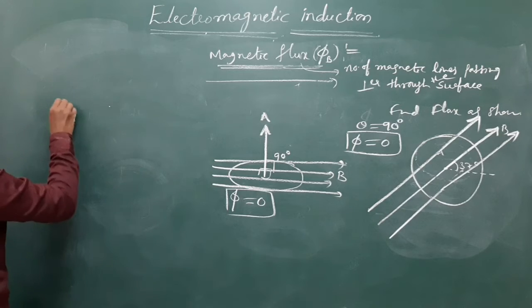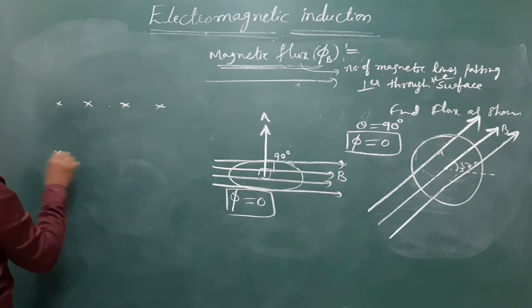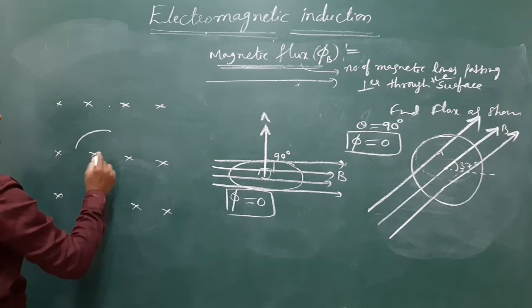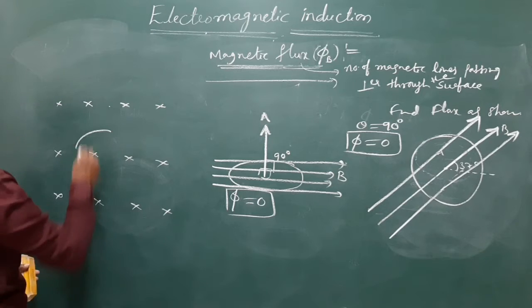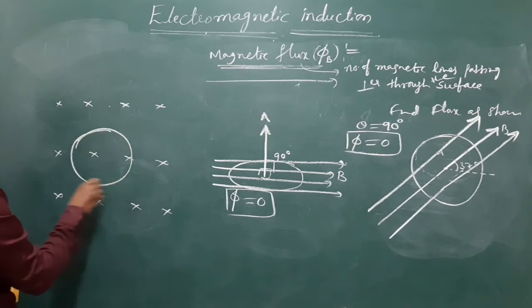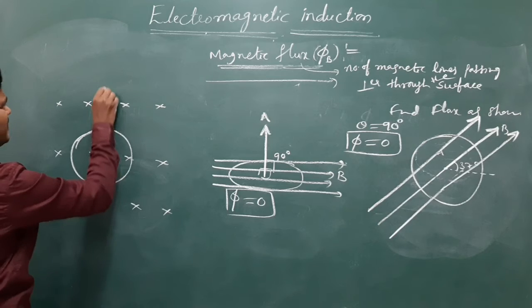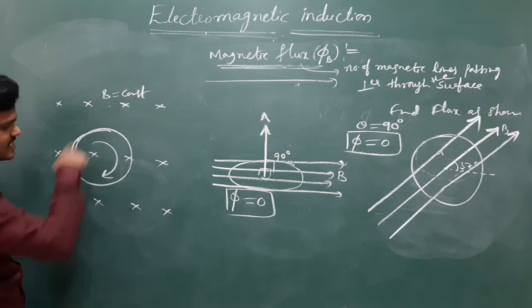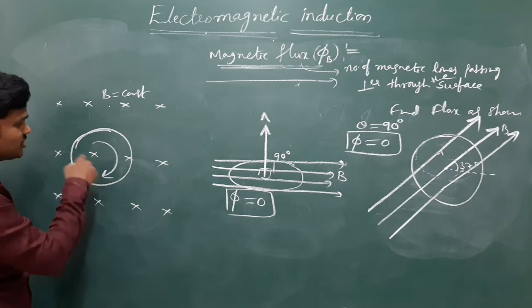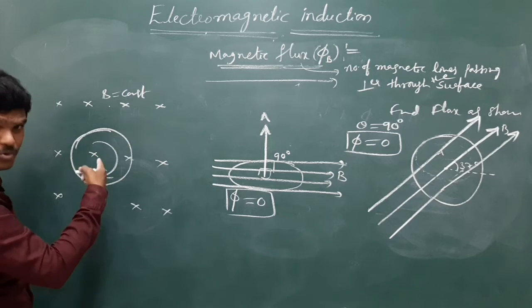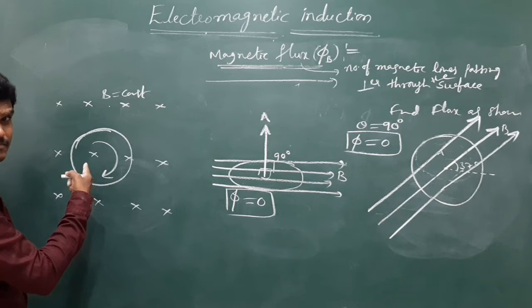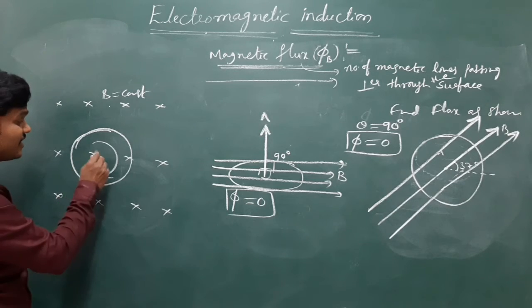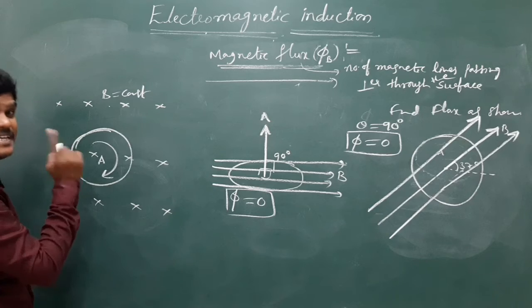Let us suppose, just you identify this. If the coil rotates like this, B is constant. Now the coil rotates in this manner, so there is no change in area. Field is into the board, area is into the board. There is no change in area. There is a flux. Flux is how much? B, and if A is the area, flux is BA.